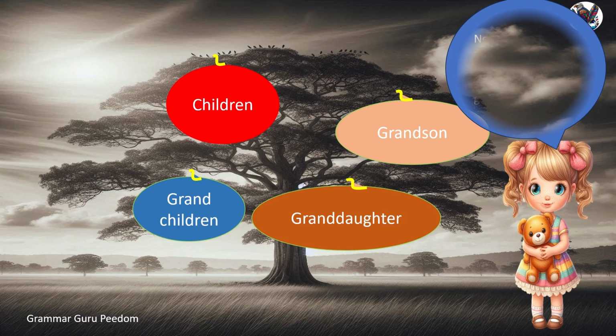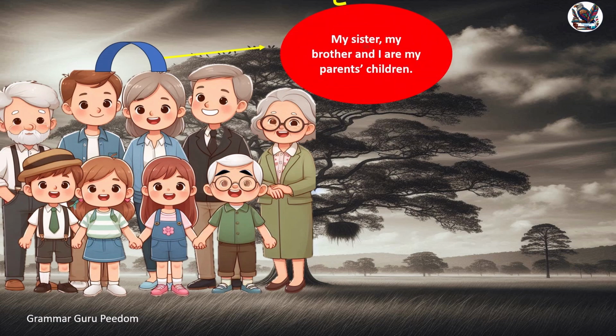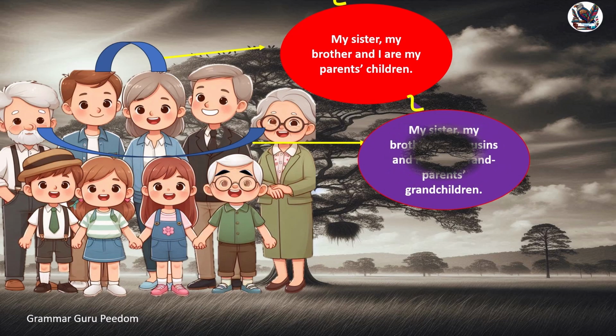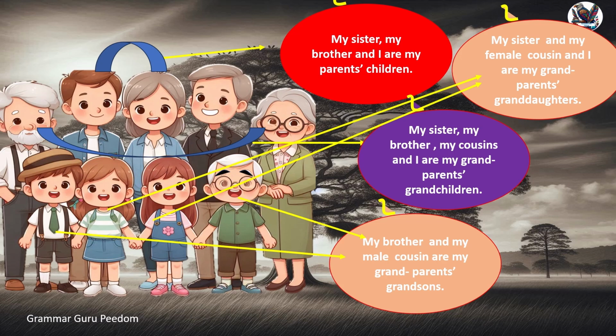Now let's learn about children, grandchildren, grandson, and granddaughter. My sister, my brother, and I are my parents' children. My sister, my brother, my cousins, and I are my grandparents' grandchildren. My brother and my male cousin are my grandparents' grandsons. My sister, my female cousin, and I are my grandparents' granddaughters.